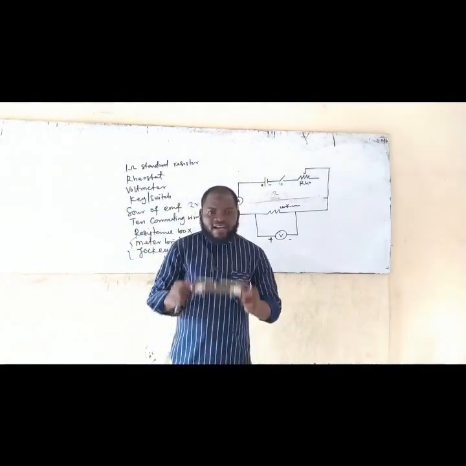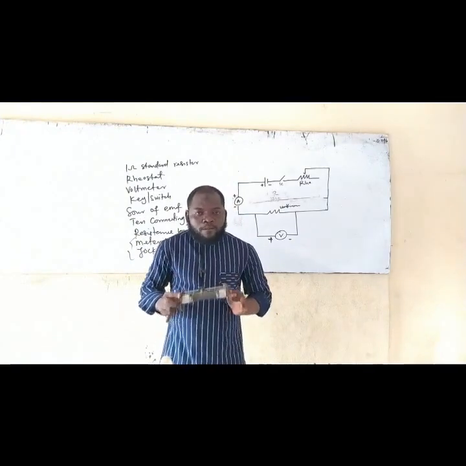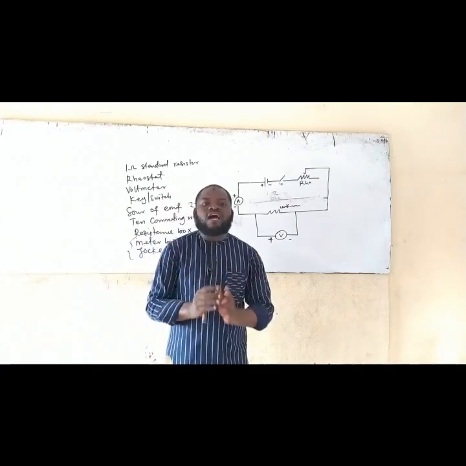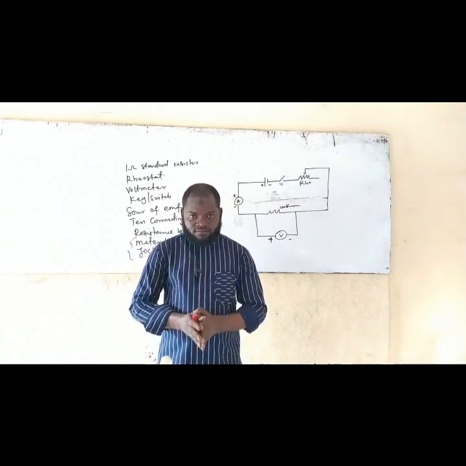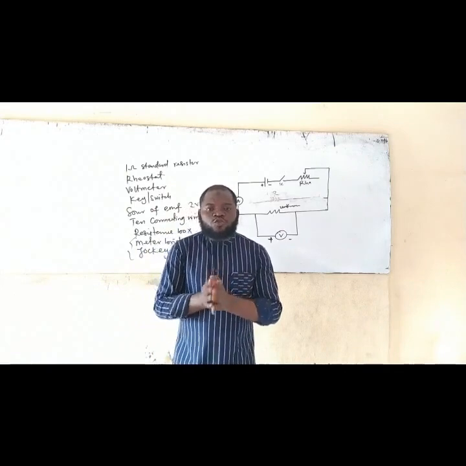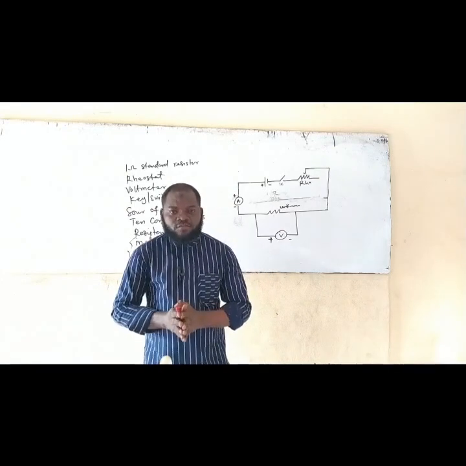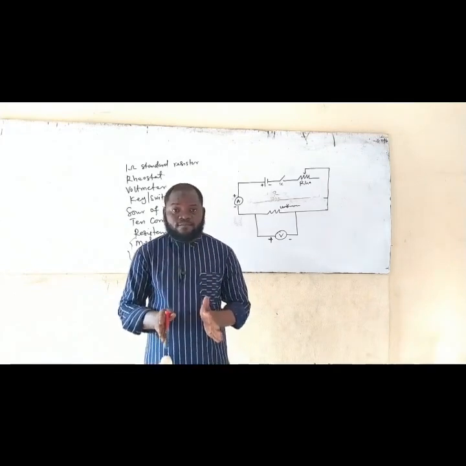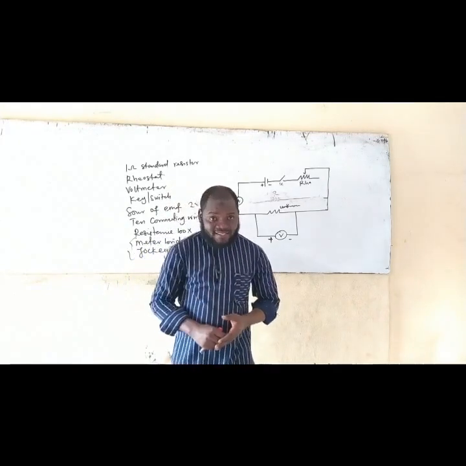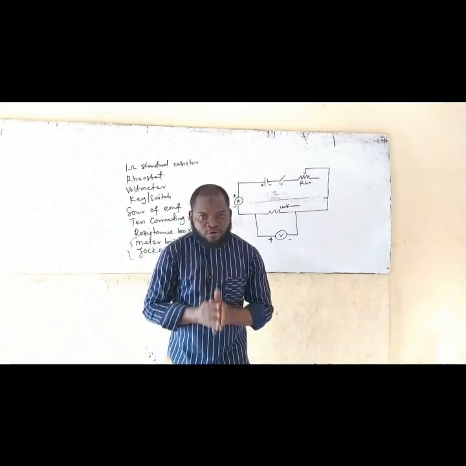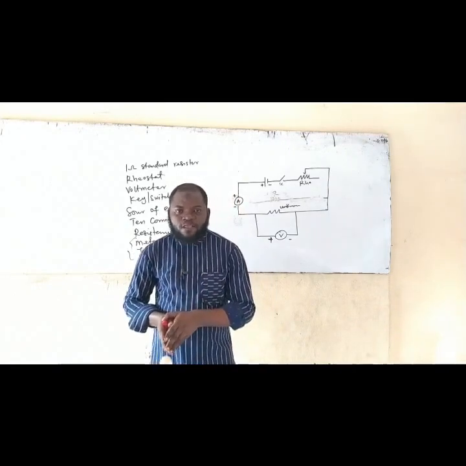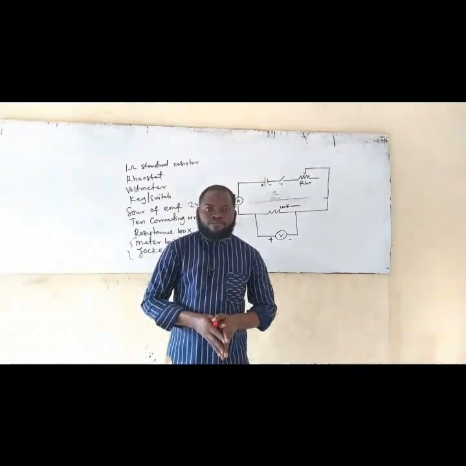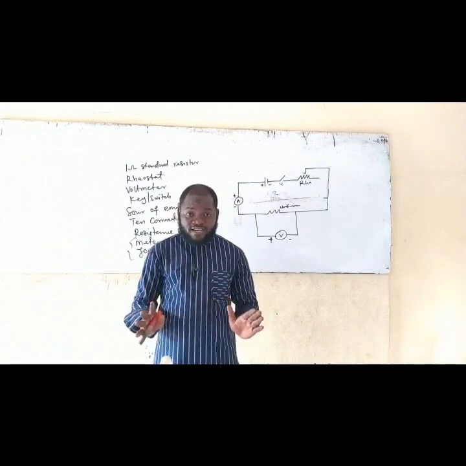So the next thing is clean the terminal of this also. Make sure that all the apparatus you want to use, every one of their terminals is well polished. So once you are able to do that and you make your connection, you are going to have a successful reading. But if you don't do that, there may be a problem. It is probability. The result might not be accurate. You might not have a result at all. Am I making sense now? And I hope you get me clear.